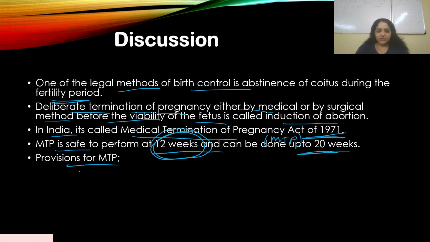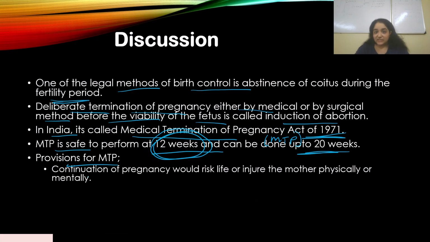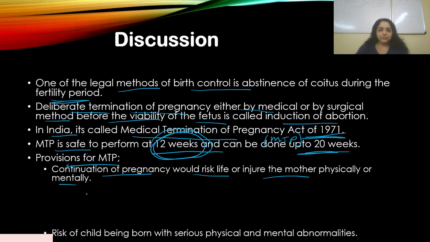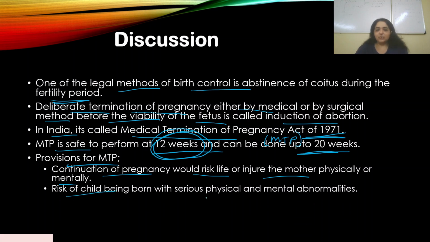Now, provisions for MTP: under what circumstances can MTP be performed? If the continuation of pregnancy would risk life or injure the mother physically or mentally, then MTP is performed. The risk of the child being born with serious physical and mental abnormalities, yes, then MTP is performed.